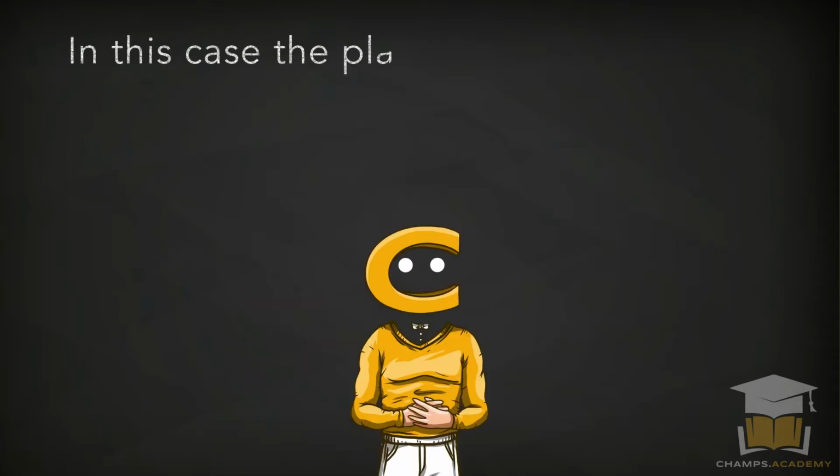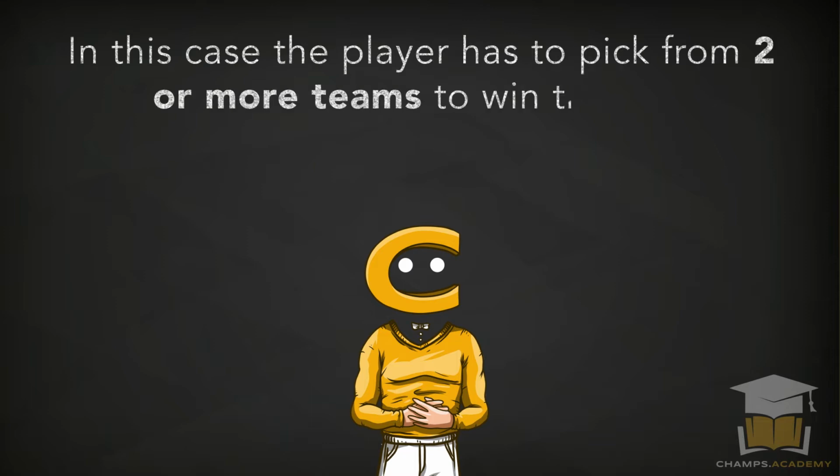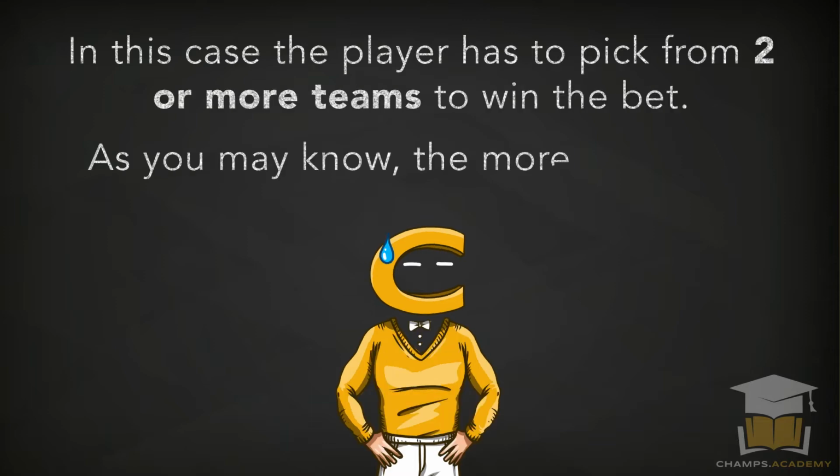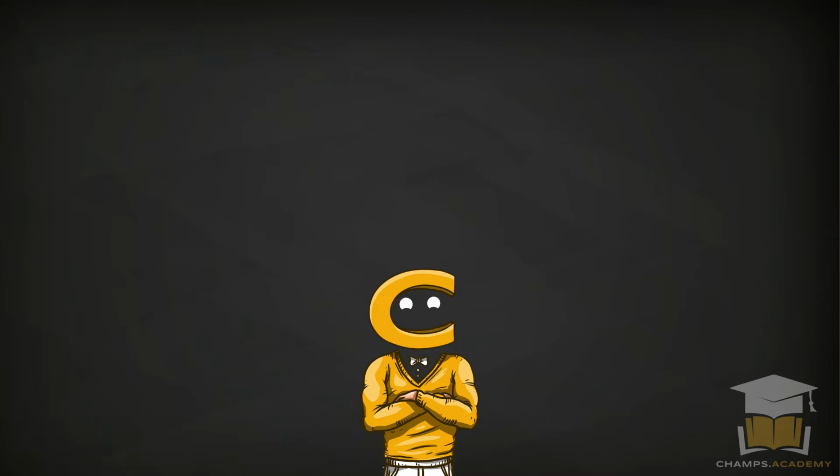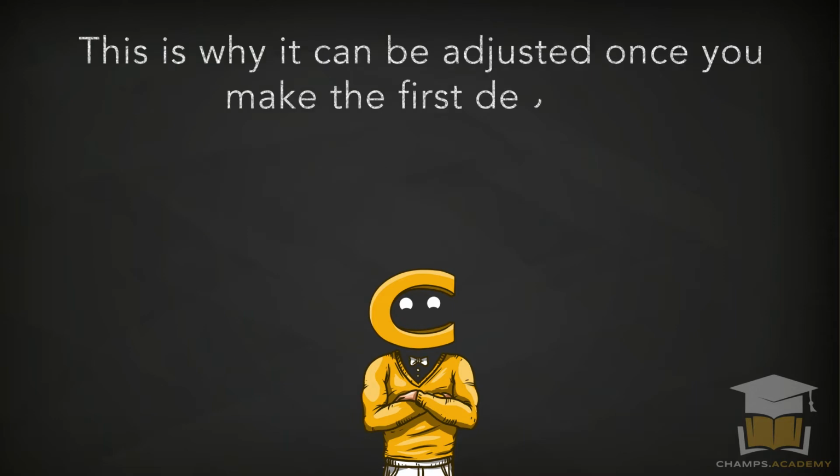The other one would be a parlay. In this case, the player has to pick from 2 or more teams to win the bet. As you may know, the more teams, the odds are against the player. This is why it can be adjusted once you've made your first deposit.